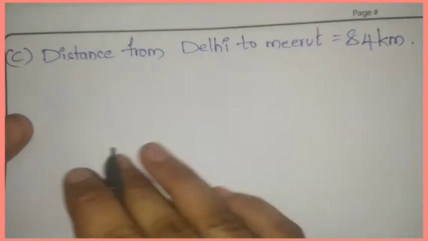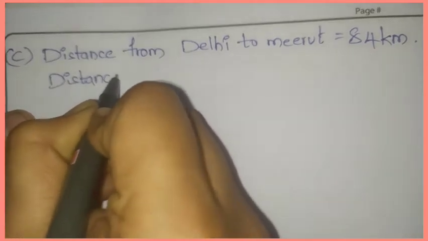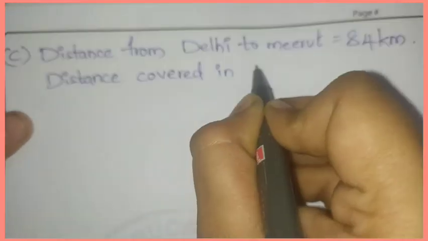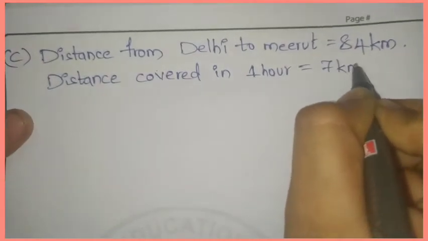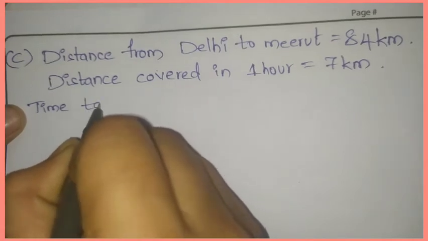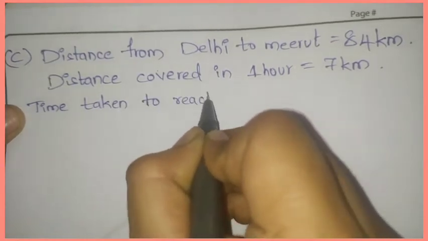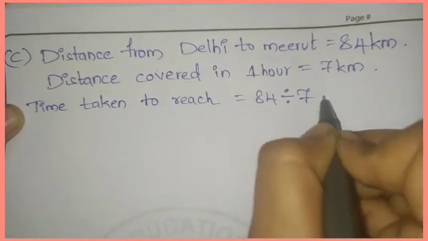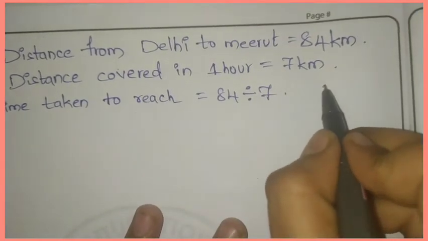Next, distance covered in 1 hour. 7 kilometers. Now we'll write time taken to reach. 84 divided by 7. So we'll do division here.